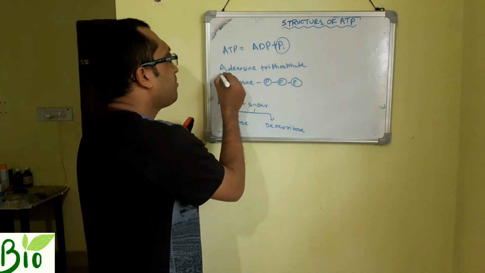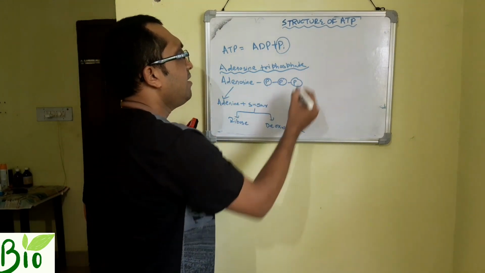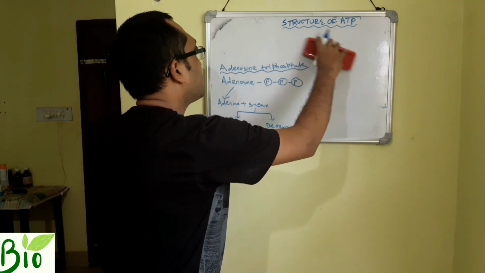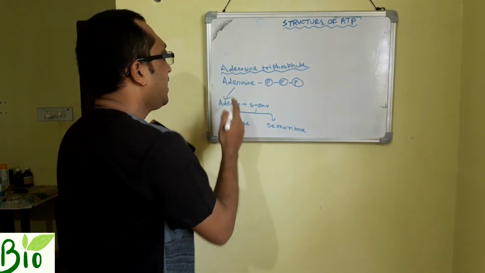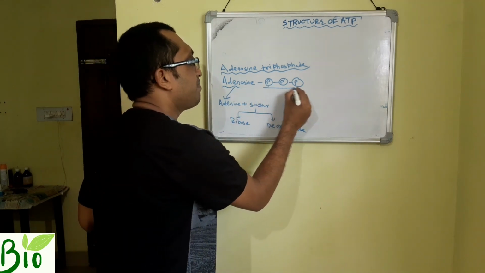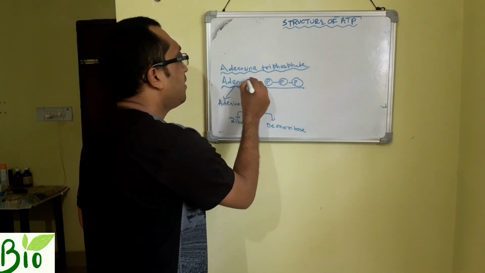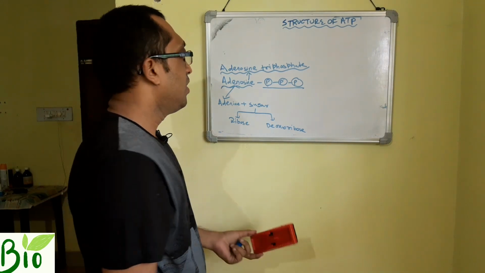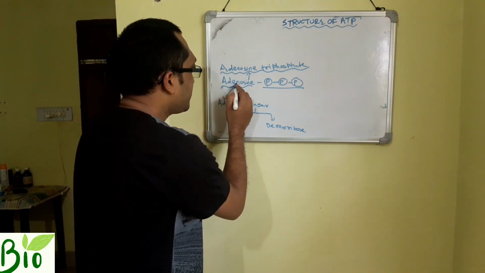What is the full form of ATP? Adenosine triphosphate. That means if we add 3 phosphates to adenosine, it becomes adenosine triphosphate. So what is adenosine?